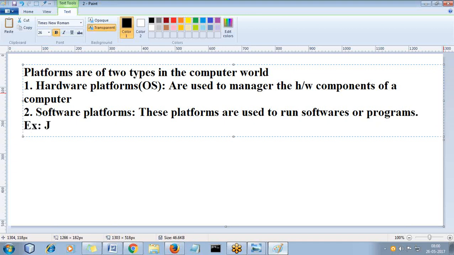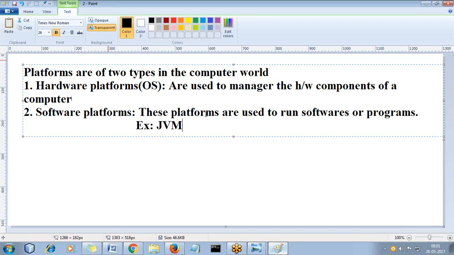Example, JVM. JVM is a software, we know that, and it runs other softwares, other Java programs, isn't it? That's why JVM is called, or we can say Java is called, as software platform.